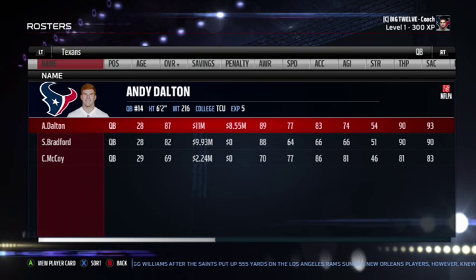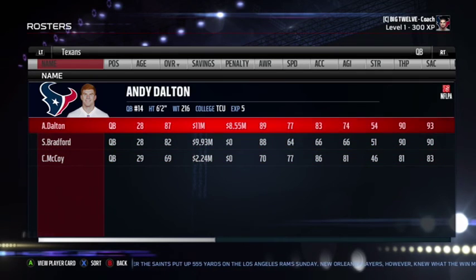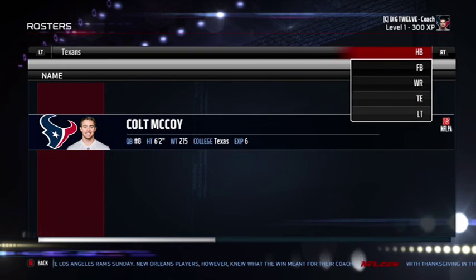But at quarterback, Andy Dalton went to TCU. I also have Sam Bradford and Colt McCoy going to be backing him up. I also could have got players that aren't that great if I needed another one, like Landry Jones, RG3, Bryce Petty went to Baylor, Brandon Weeden, I think he went to Oklahoma State. Players kind of like that, but I'm pretty comfortable with these three.